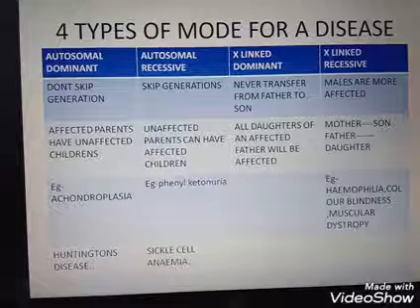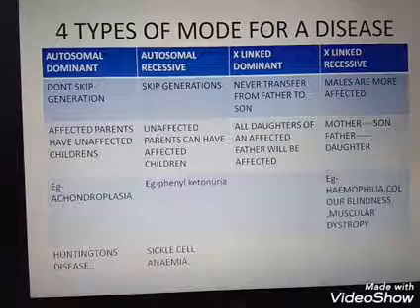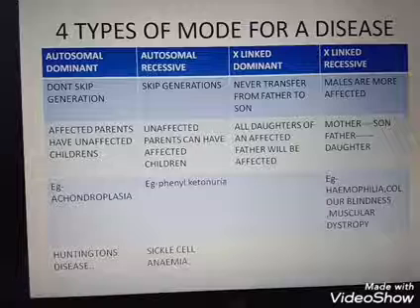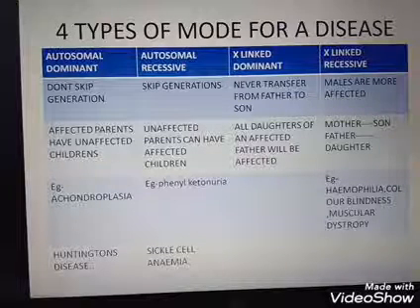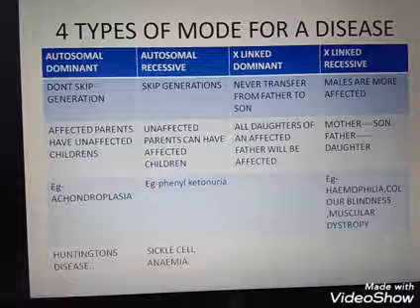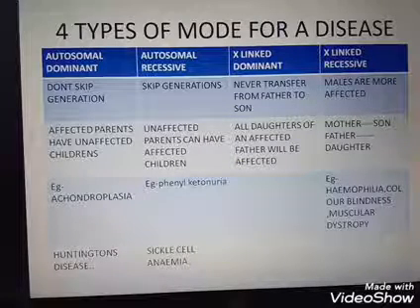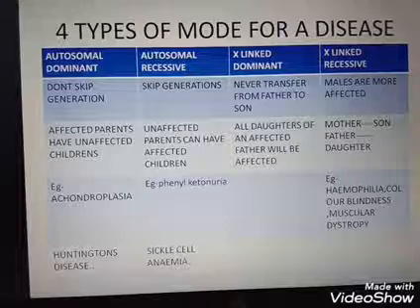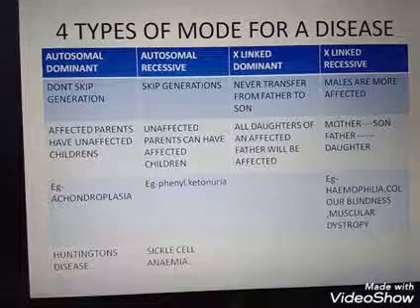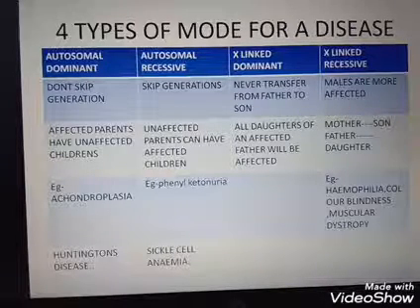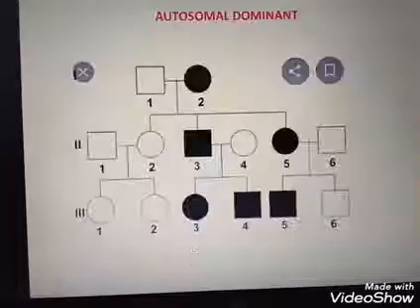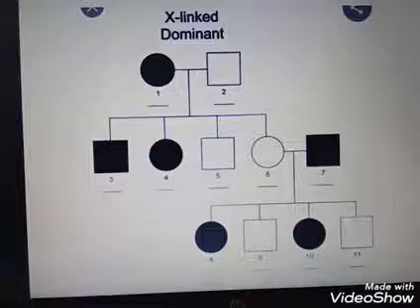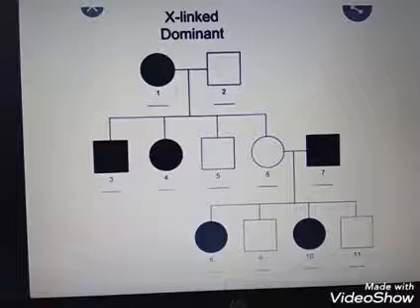Then the next one is X-linked dominant. X-linked dominant traits never transfer from father to son. All daughters of an affected father will be affected. Okay, just look at the X-linked dominant. In the X-linked dominant, never transfer from father to son.